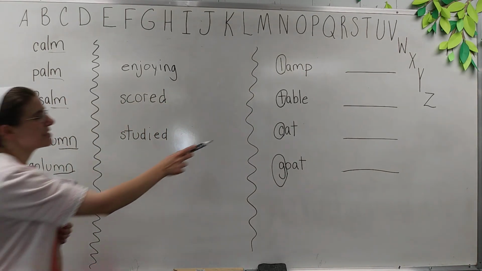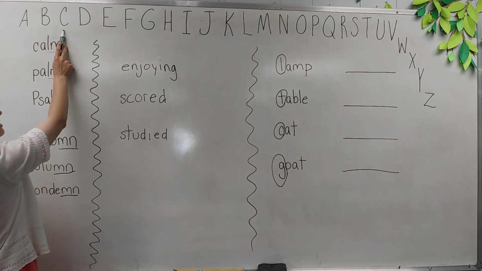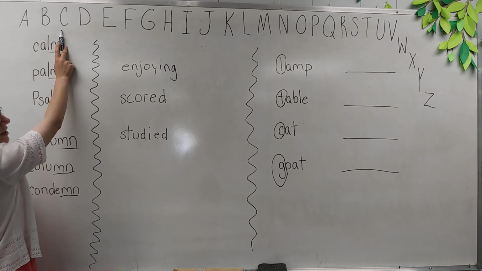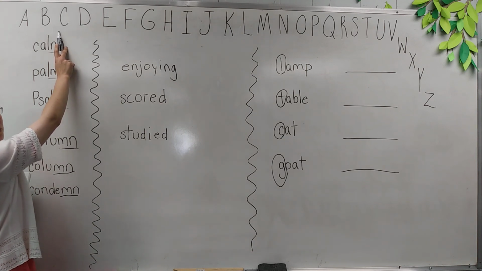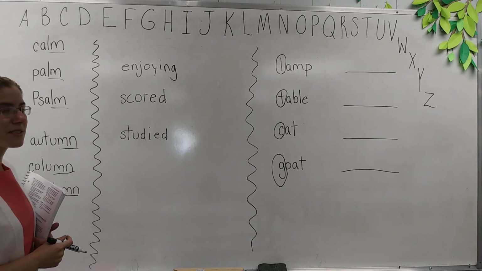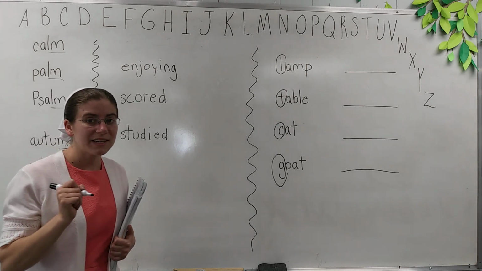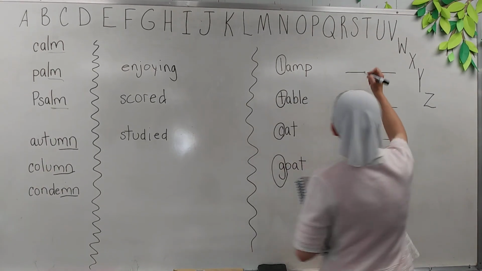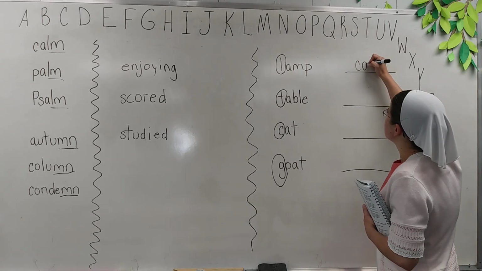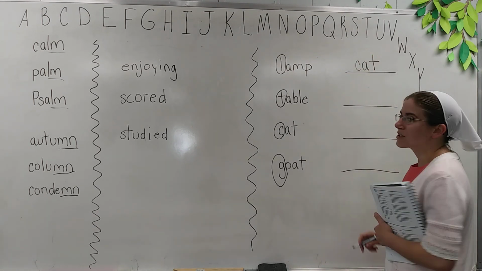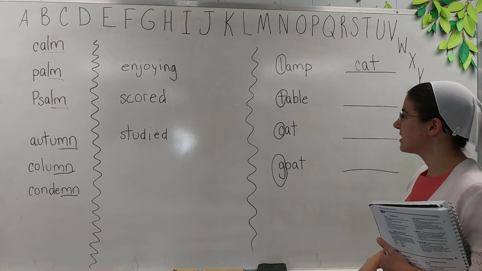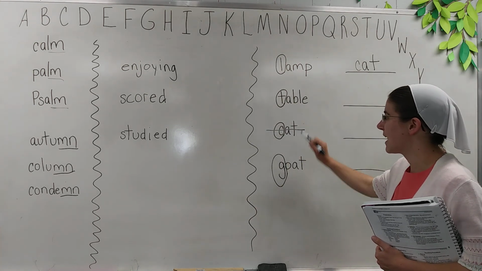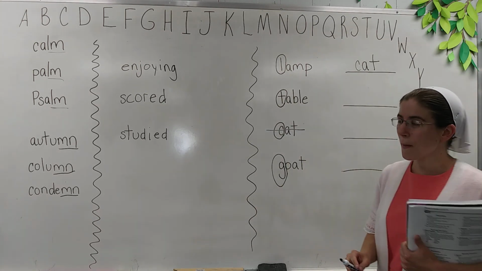All right, so C, there's the C, here's the C. C comes before L, it comes before T, and it comes before G. So C is the first one. That means cat goes first. So we're going to write cat on the first line. Okay? So I'm going to cross out cat. That way we know we used it.